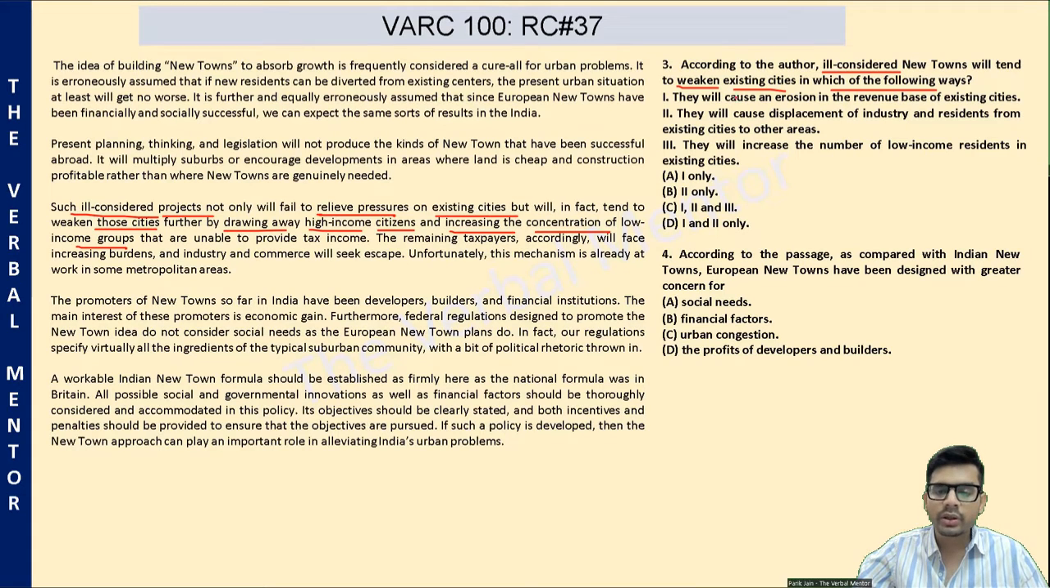Okay. Option A. They will cause an erosion in the revenue base of existing cities. Correct. Option A has to be correct. Written here: the remaining taxpayers will face increasing burdens and industry and commerce will seek escape. So they will not be able to pay up the taxes. Also, the high income group has left. Therefore, the ones who are left behind are unable to provide tax income. So yes, they will cause an erosion in the revenue base of existing cities.